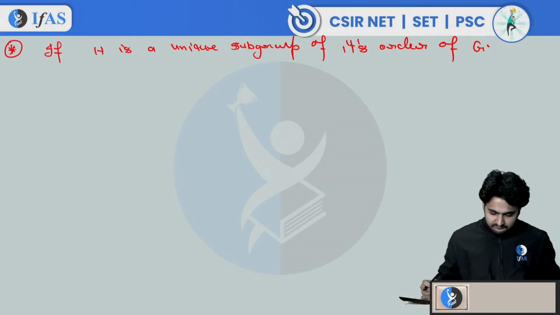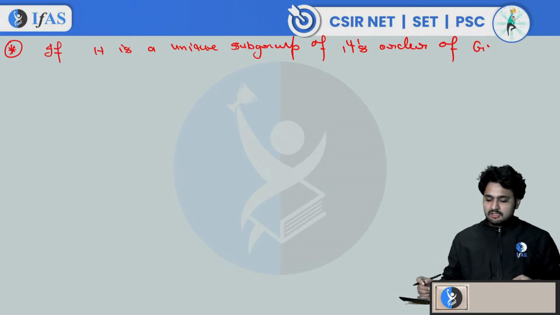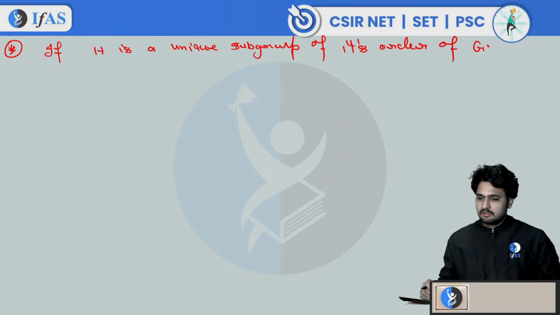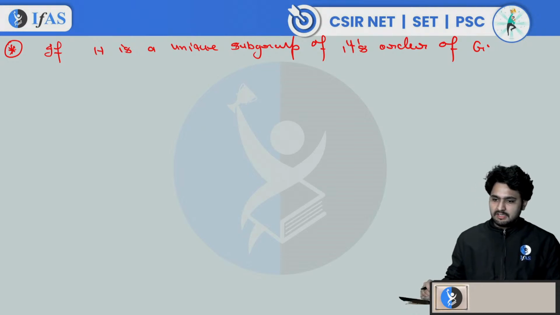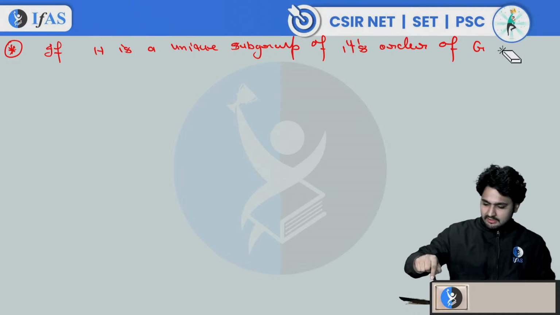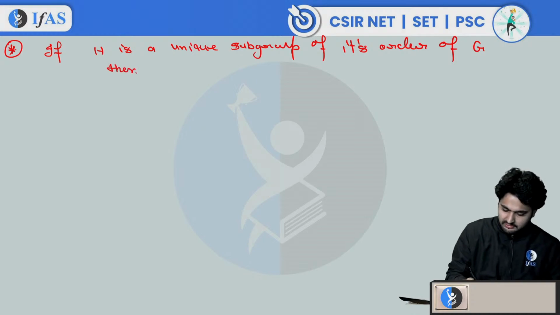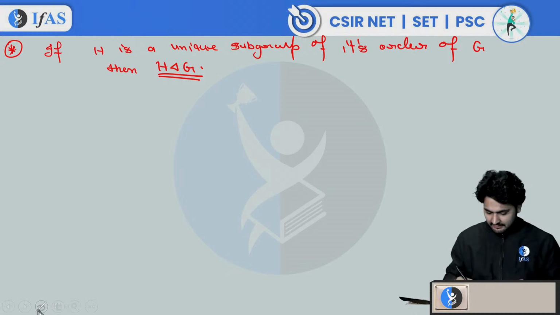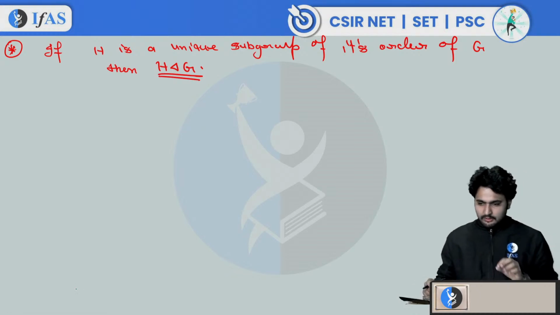Okay, so if H is a unique subgroup of its order of G, then it is normal. Then you can write that H is a normal subgroup of G, correct? Let's verify it. It will take only 1 minute to verify.